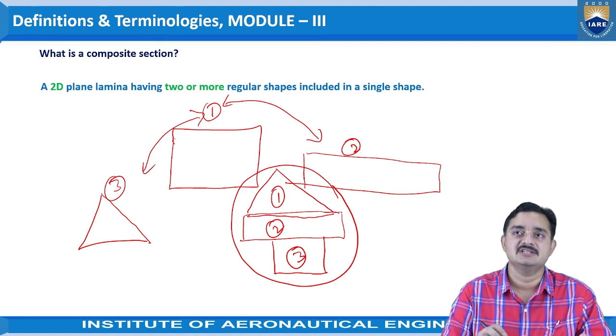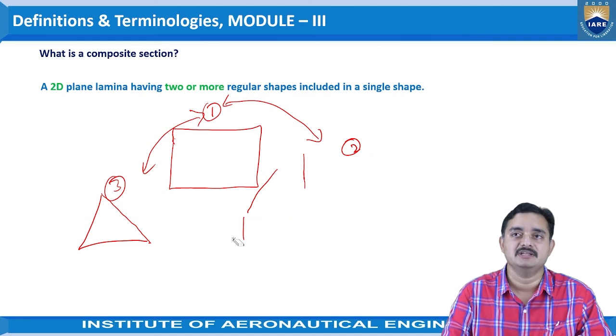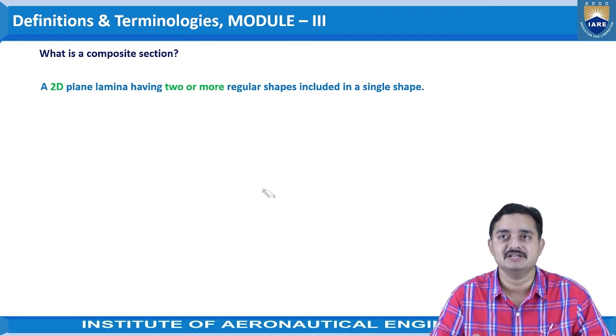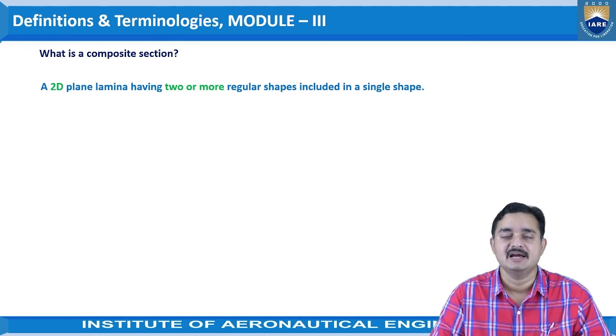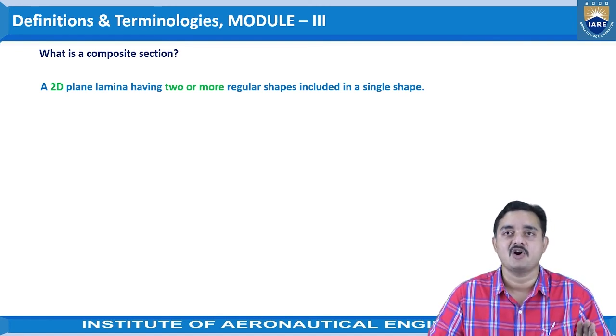So this is treated as the composite section. As per the statement, a two-dimensional plane lamina having two or more regular shapes included in a single shape is treated as the composite section.